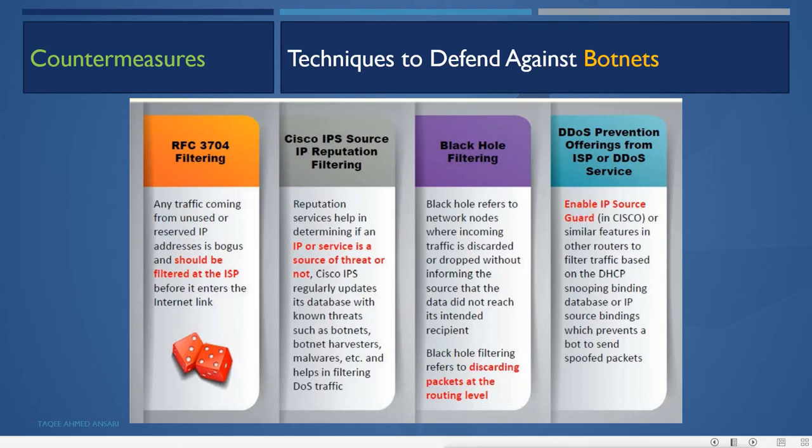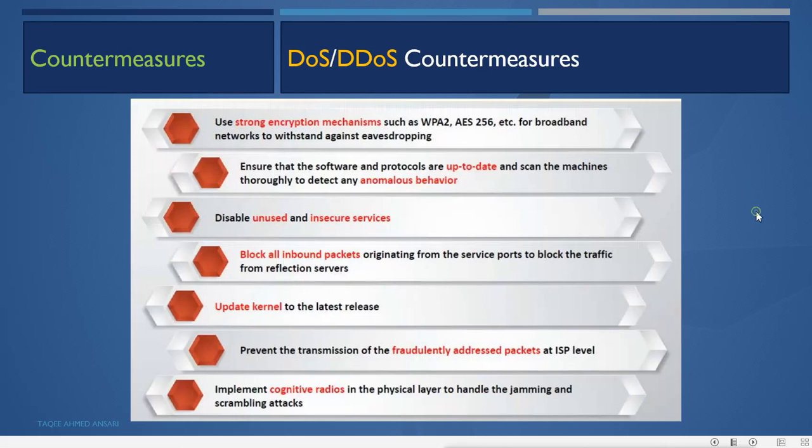Suppose our network is network 10.0.0.0, and the traffic is going out from our network, but the traffic source address is not the 10 network, it is actually from 20.0.0.0. That means a different network IP. That means somebody is spoofing the address to send the traffic outside. Maybe our machine has become a botnet. So this is to prevent that by guarding the source IP addresses. These are the techniques to defend against botnets.